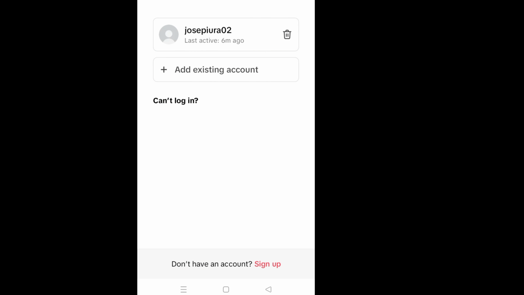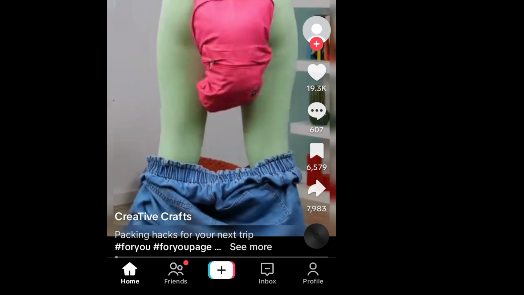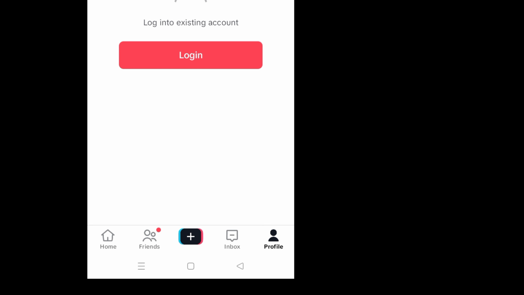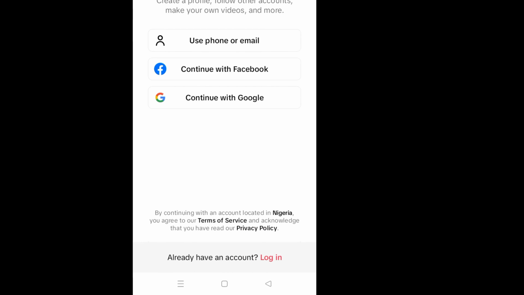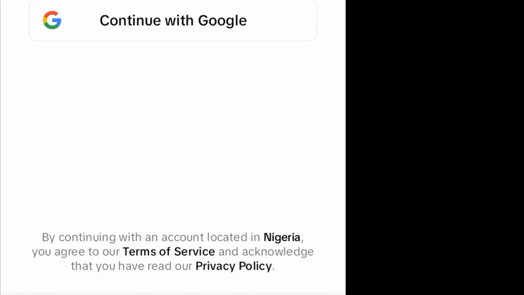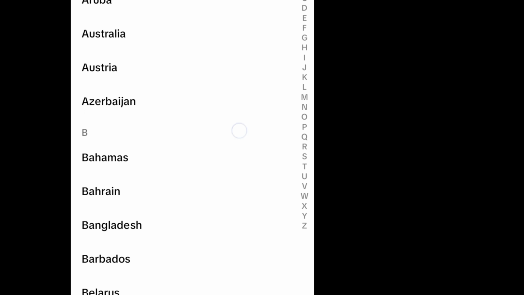So to open an international TikTok account without a VPN, the first thing you do is to open your TikTok. If you have other accounts logged in here, you will then log out from that account. When you log out from that account, click on profile down here. You will see this interface here. Then you click on profile, then you see sign up here. When you click on sign up here, it will bring this interface here. Then you see it located in Nigeria. So what you do, you click on Nigeria, then you select the country that you want to use.